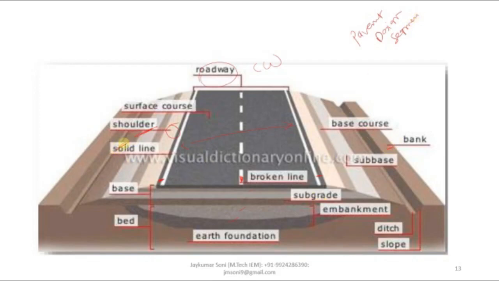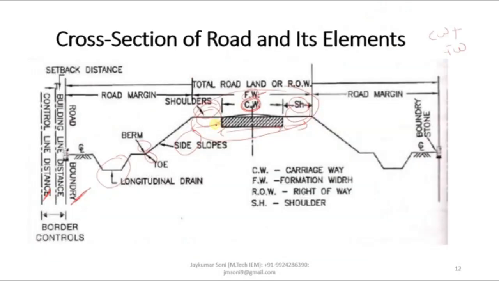This is the bank side. This is called the surface course, as this indicates the road surface level. So this is the actual cross sectional element of the road. The carriageway is the first segment. Formation shoulder is the second one. The third one is the formation width.